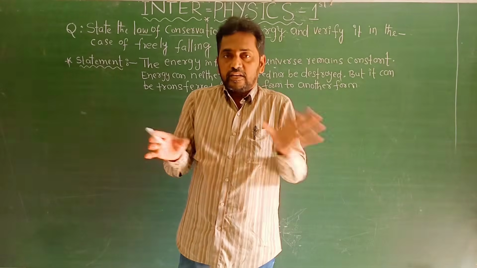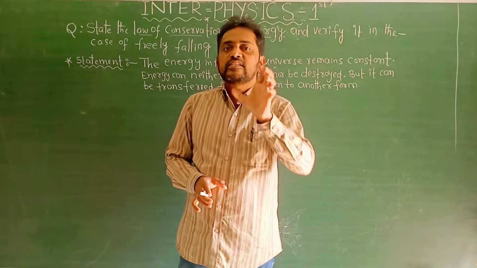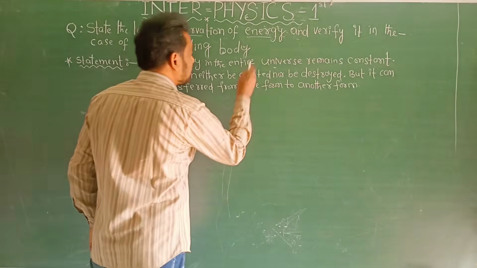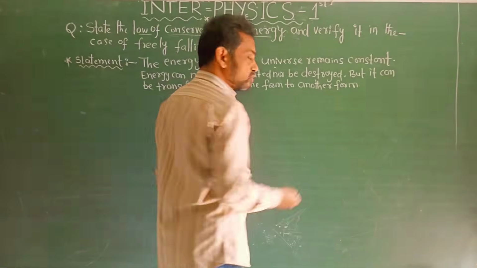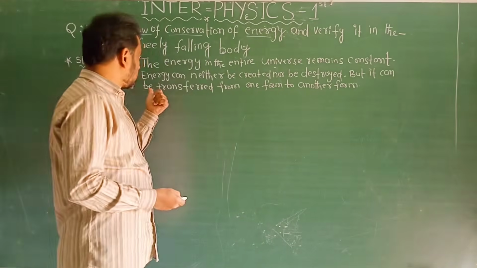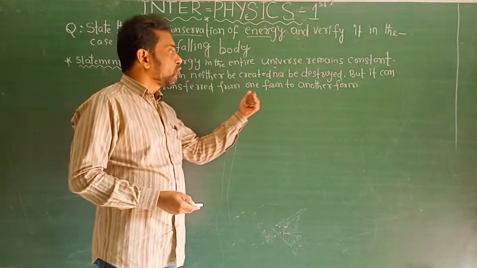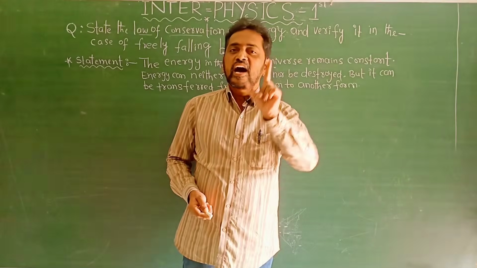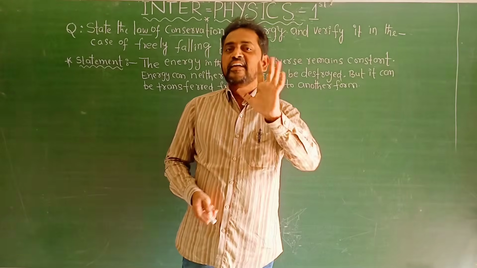So finally, the statement is that energy remains constant. Energy can neither be created nor destroyed, but it can transfer from one form to another form. This is the statement of the law of conservation of energy.